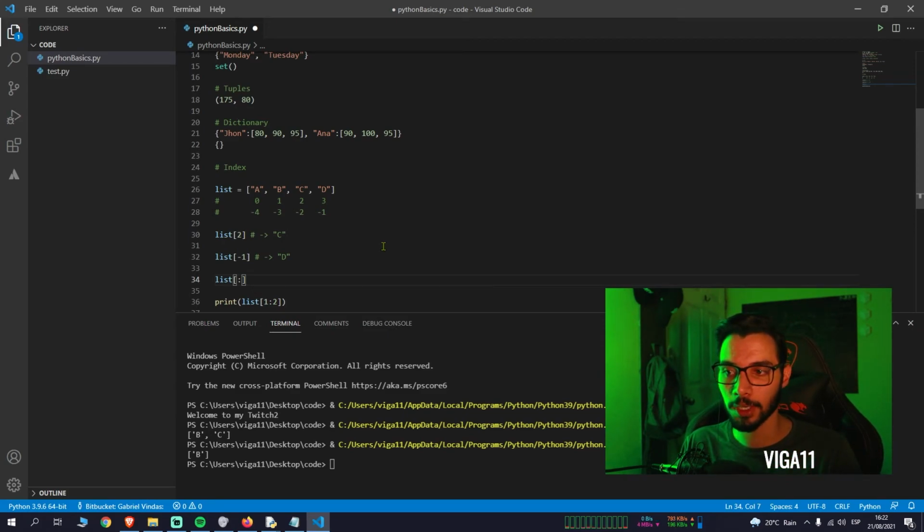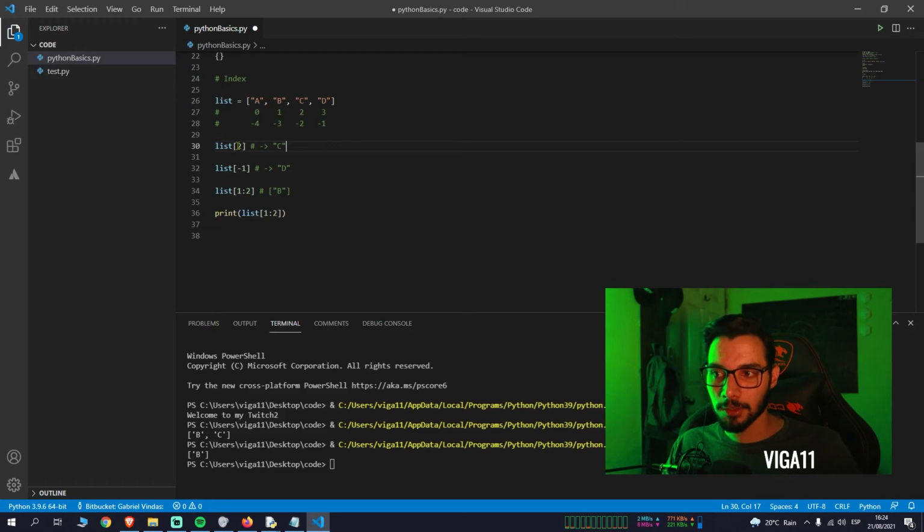It will not be included in the list. So in this case, starting from position 1 until position 2 gives us just the value B, a list with the value B.